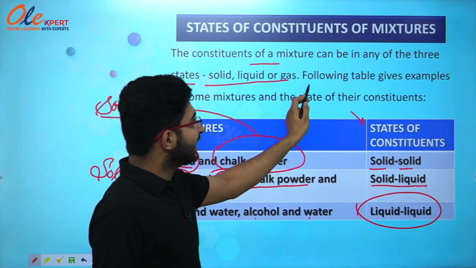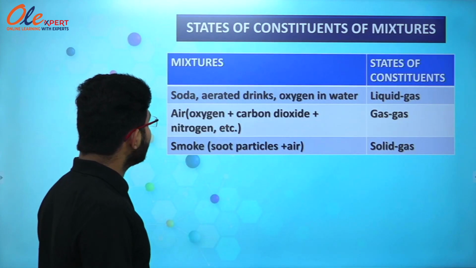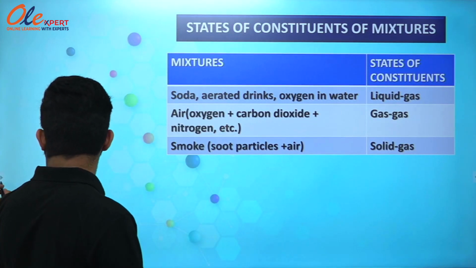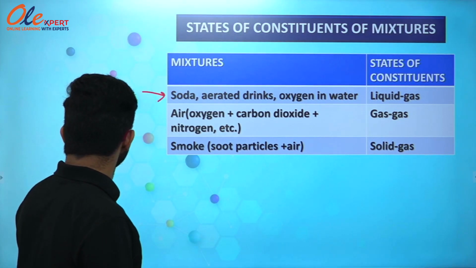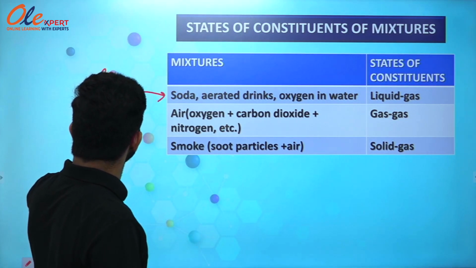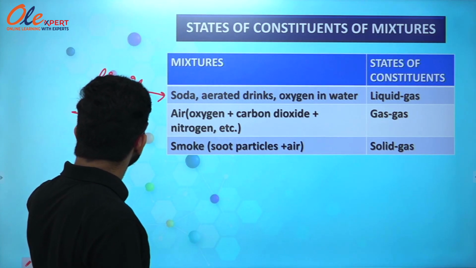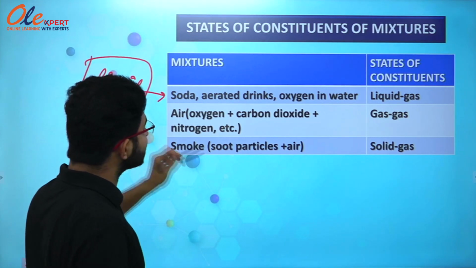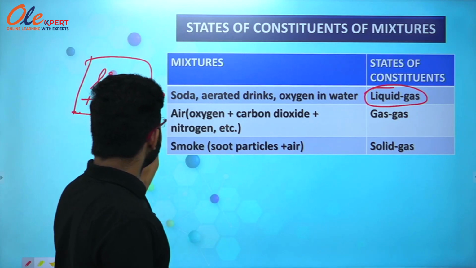Solid, liquid or gas. The following table gives examples. So we have learnt about this table. Now we are going to study some other mixtures and their states of constituents. The first mixture over here is soda. In soda you will find that there is an amount of liquid and some amount of gas as well. So this is a mixture in which the states of constituents are liquid, gas. The next one is air.